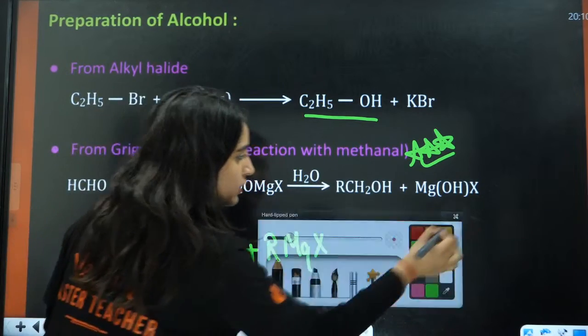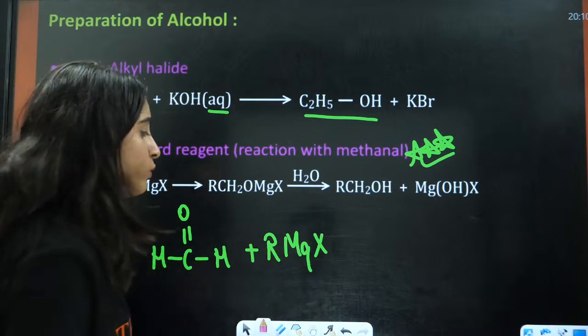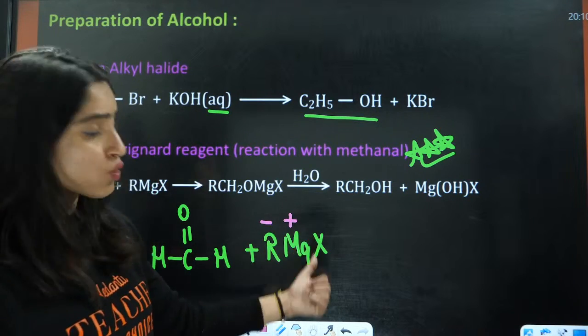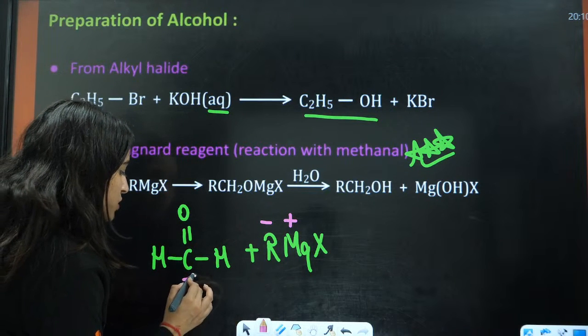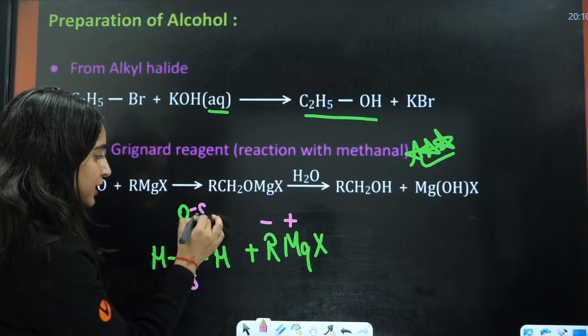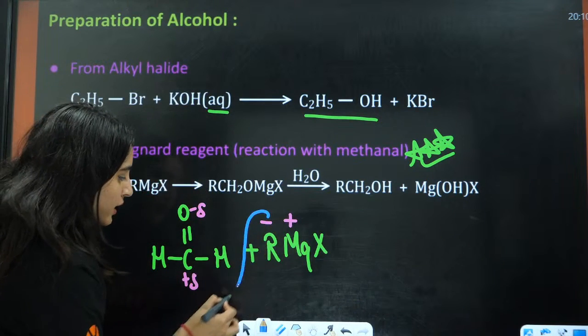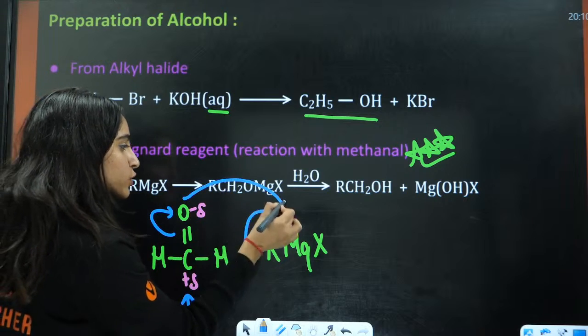What are we going to do here? This is an organometallic compound. In the organometallic compound, this is partially negative and this is partially positive. This is more electropositive, this is electronegative. So this R is going to attack here, the electrons will jump here, and this O is going to attack here.